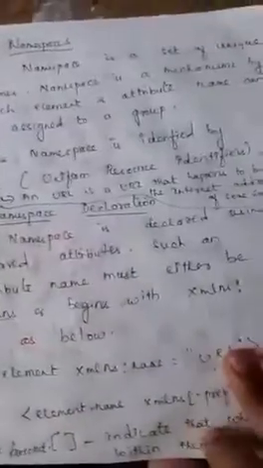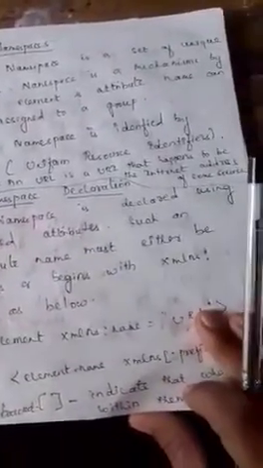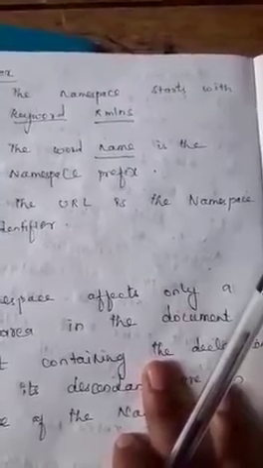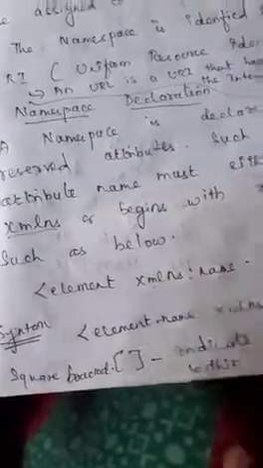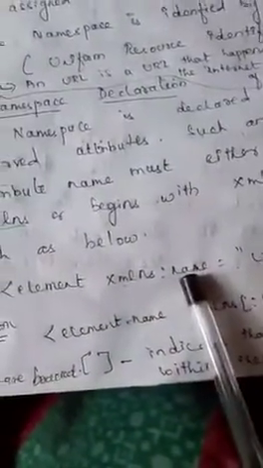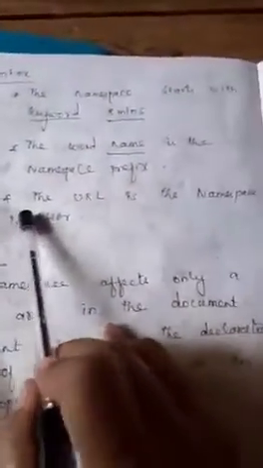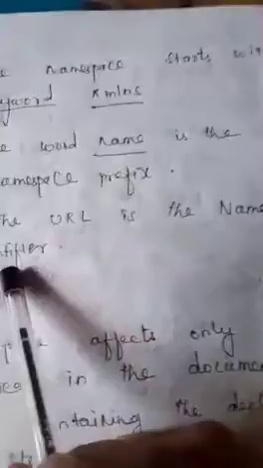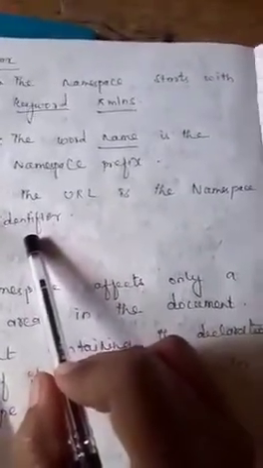In short, a namespace is a mechanism by which element and attribute names can be assigned to a group in an XML document. In the above syntax, the namespace starts with the keyword xmlns, and then comes the namespace prefix, which is the name of the namespace. The third part, the URL, is the namespace identifier. The URL you give is only the identifier of the namespace.